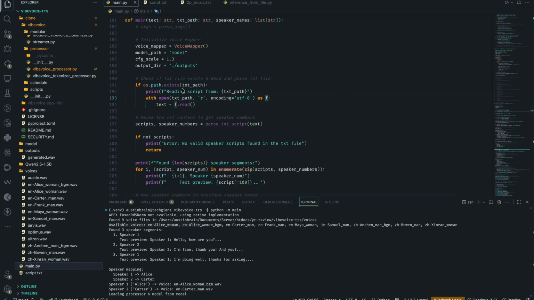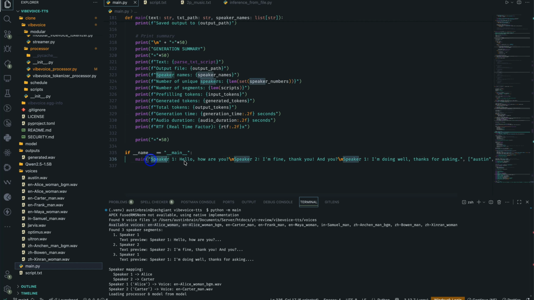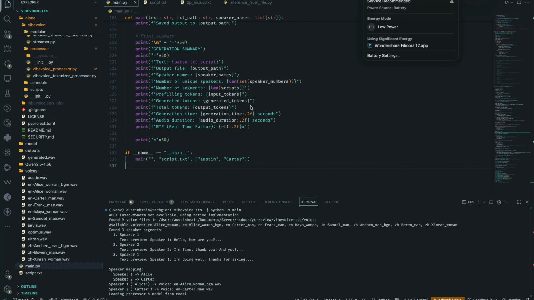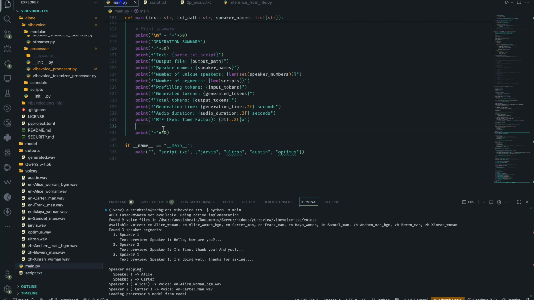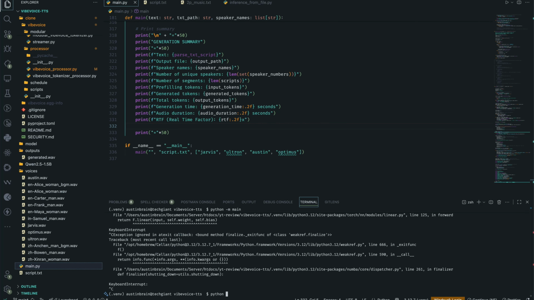Now let's make the necessary changes to this area. The first one is Jarvis. The second one is Ultron. The last one is Optimus. So even if it checks for the name of that particular WAV file, it can find it. If it doesn't see that particular WAV file, it can then do a partial search. It's really simple. So these are the four speakers. As you can see, this is a script.txt, and now we can actually run the code.